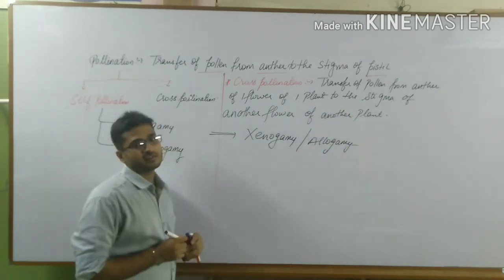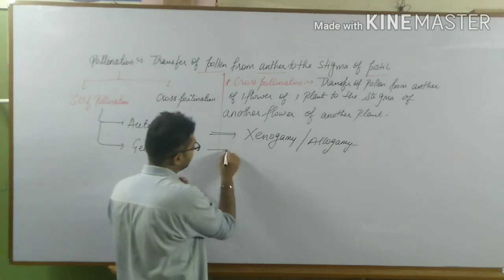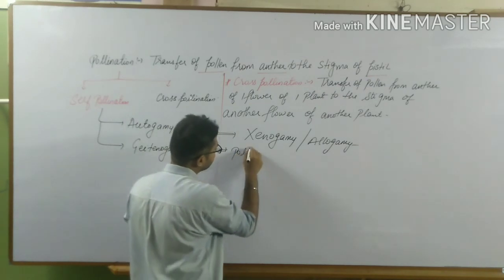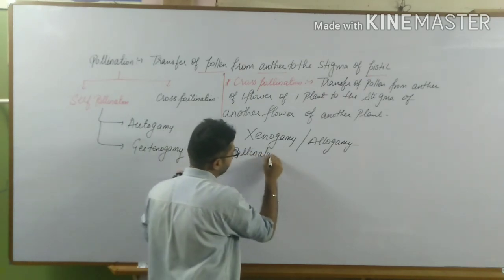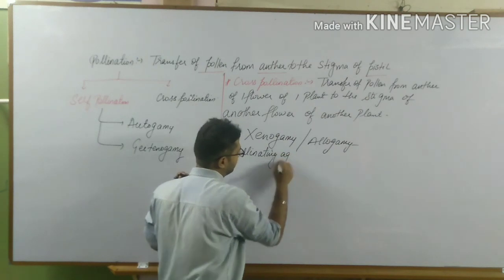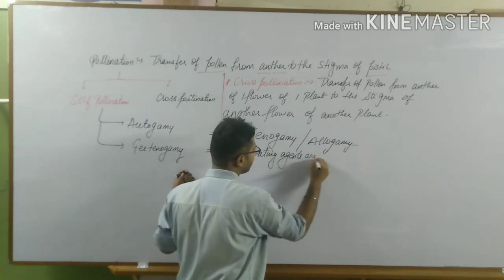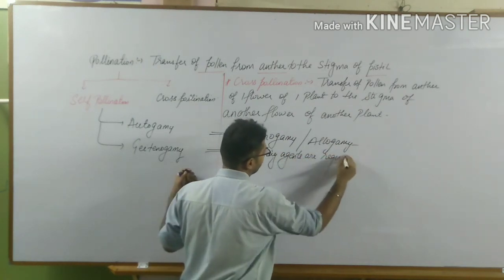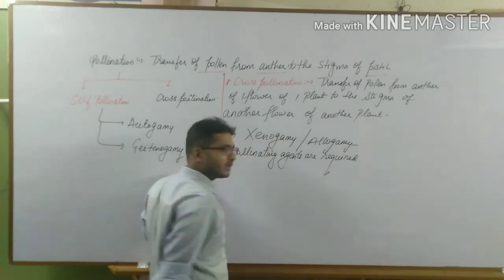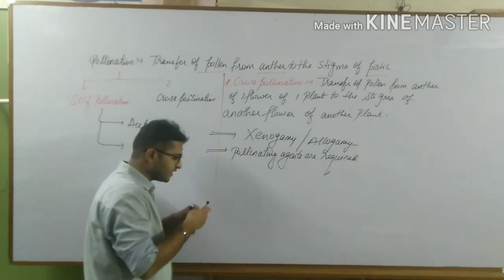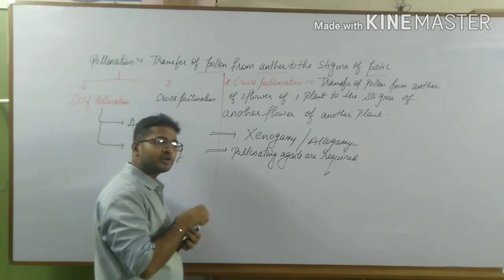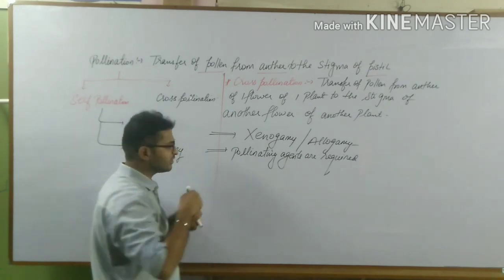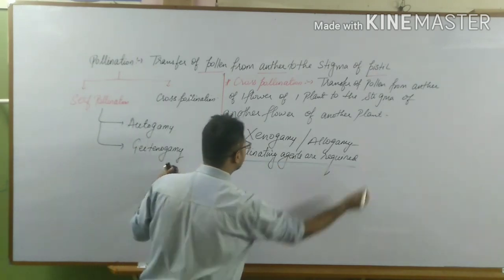So it requires some agents. So in cross pollination, pollinating agents are required. Pollinating agents may be wind, it may be water, it may be insect, it may be bird, it may be animal.